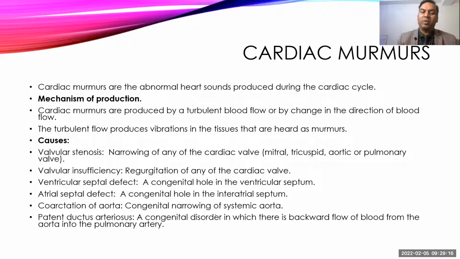And coarctation of aorta, when the aorta is narrowing, also produces a murmur. Another special condition is patent ductus arteriosus. It is a congenital disorder. At birth, there is a ductus arteriosus which connects the pulmonary trunk and aorta to each other, and immediately after birth it usually closes, but sometimes it fails to close and remains open, and now blood will move from the aorta to the pulmonary artery, and that also produces a murmur.